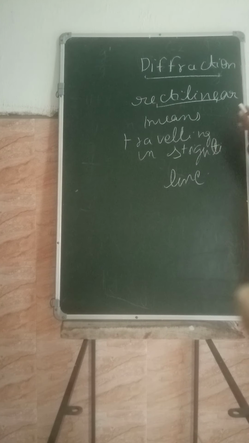We all are aware that light travels in a straight line. It was known by some of the scientists previously that light travels in a straight line.